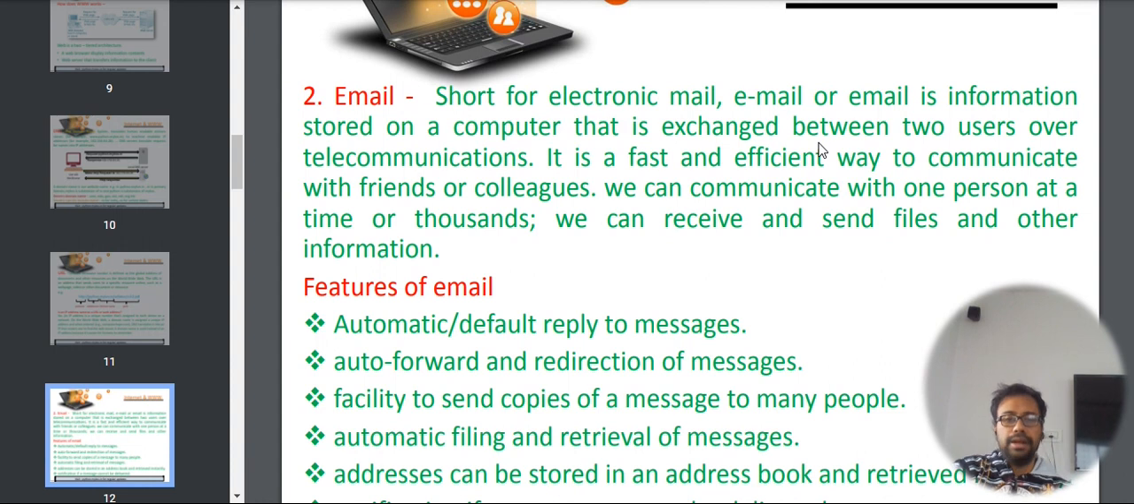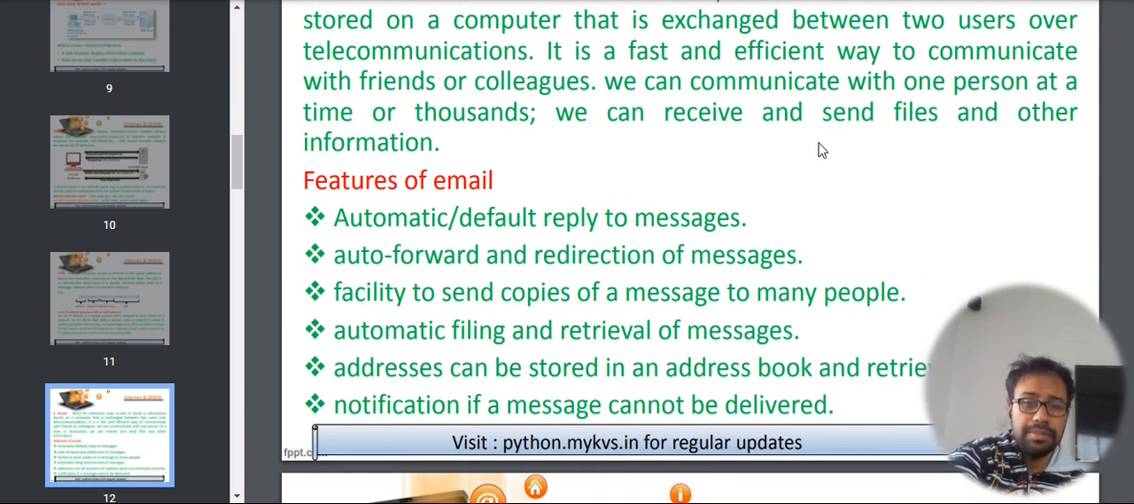Now coming to email. As we all know, email is the short form for electronic mail. So email is information that is stored in the computer where information is exchanged in a very fast or hassle-free manner. This exchange becomes so fast that we can transmit messages in a very short span. Now what are the features of email?